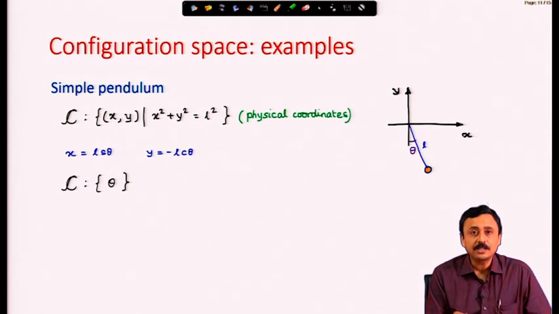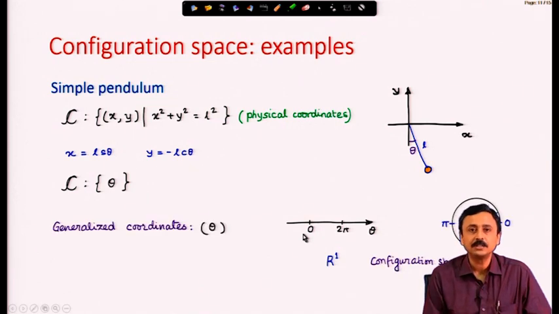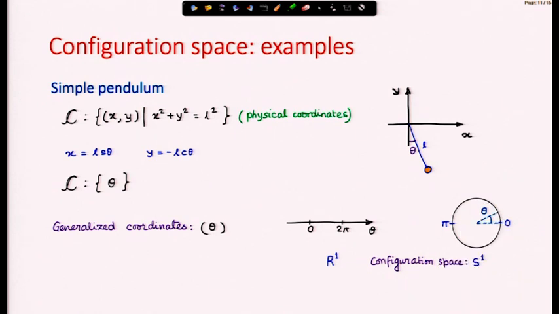And the configuration space in this example is interesting because theta is periodic. Theta and theta plus 2 pi are the same thing. There is a periodicity. When theta goes from 0 to 2 pi, it comes back to 0. Therefore, it is a circle. The configuration space of a pendulum is a circle which is written as S1, the one-dimensional sphere.